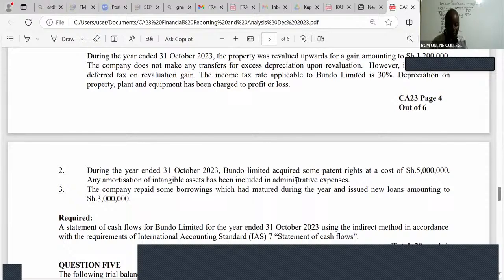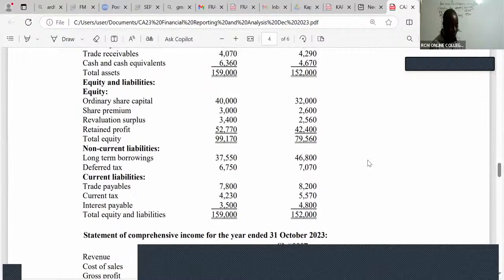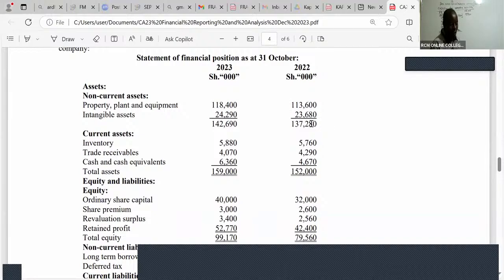Then I will be able to track down my intangible assets. I'll go to the balance sheet, the statement of financial position, and see how this 5,000, a new intangible asset that we acquired, has been accounted for. You can see intangible assets here. I can even do a T account, although myself, I hate T accounts so much. But to get started, let me introduce you to this through the T accounts.